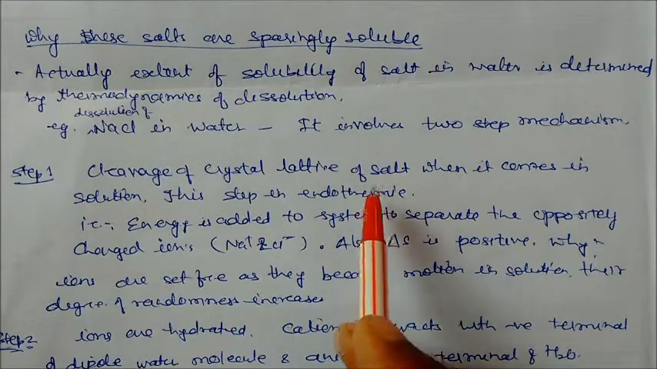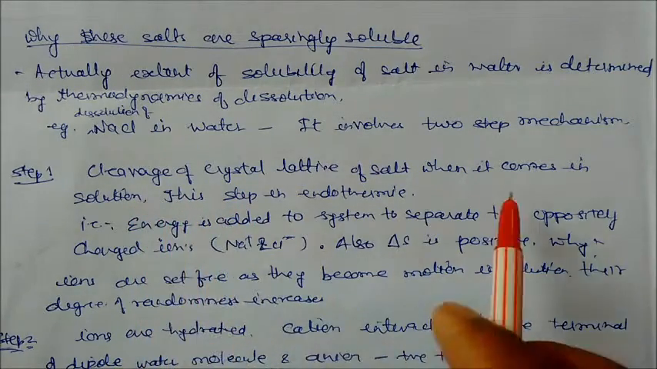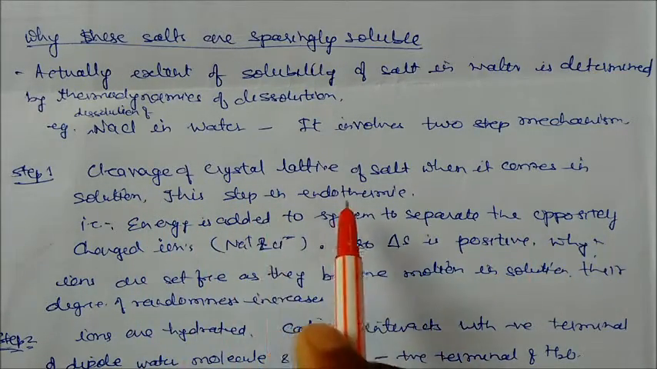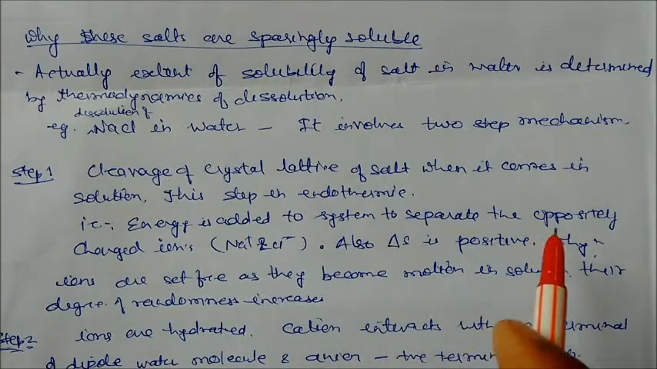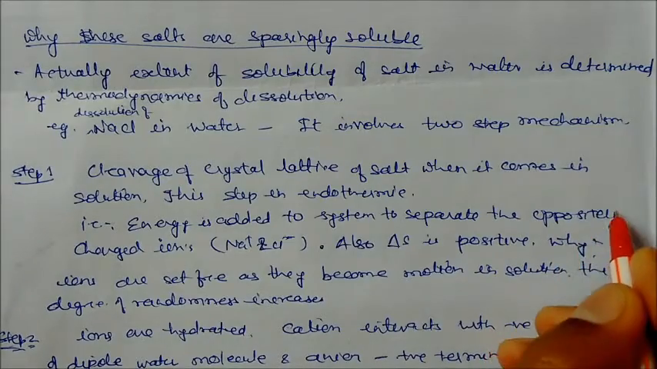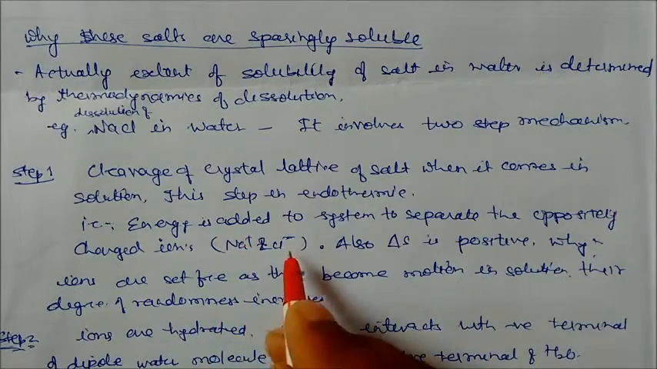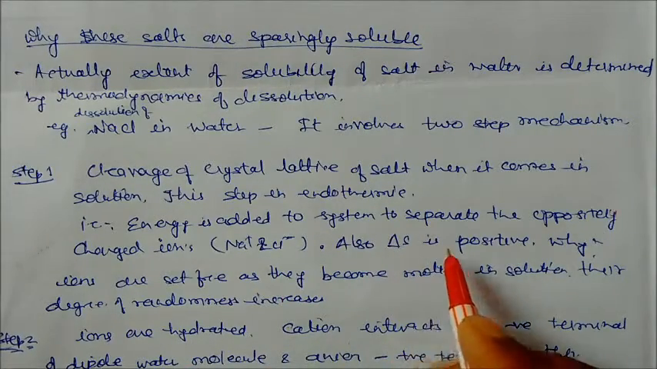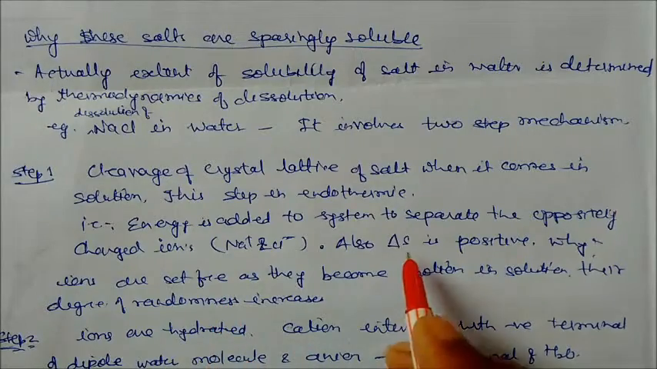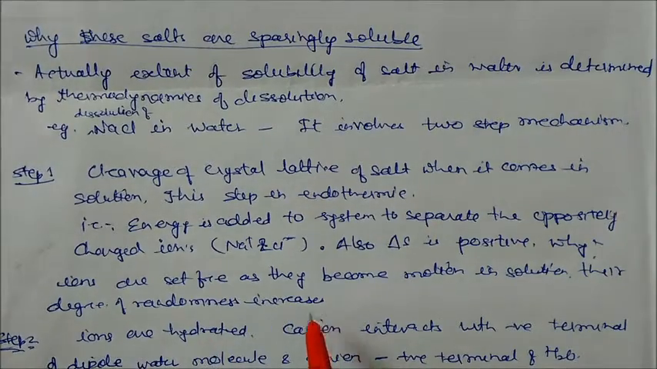So when the lattice of a salt is cleaved, that is, broken down when it comes into solution, this step is endothermic. Why? Because energy is added to the system to separate the oppositely charged ions, that is, sodium plus and chloride minus. And also delta S is positive. Why is delta S positive? Because ions are set free. These ions are set free and they become mobile in solution, so their degree of randomness increases.